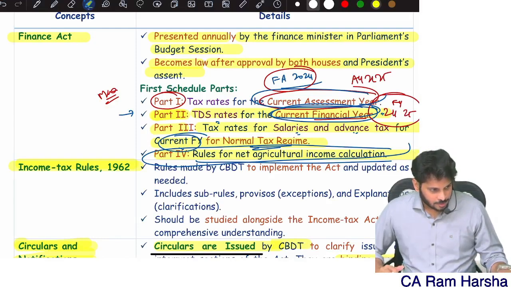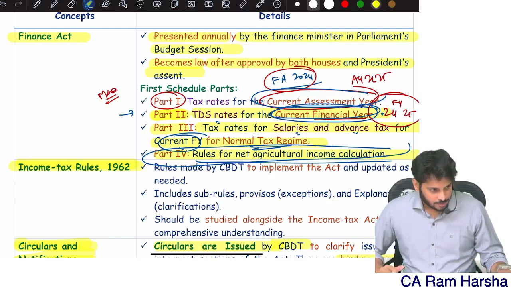Lottery is taxable at 30%. Short-term capital gain is taxable at 15%. By the way, since normal income is more than the basic exemption limit, there is no unutilized exemption concept, therefore I am directly applying the rate. Total basic tax on these is 53,000. Now the normal income is taxable at slab rates.